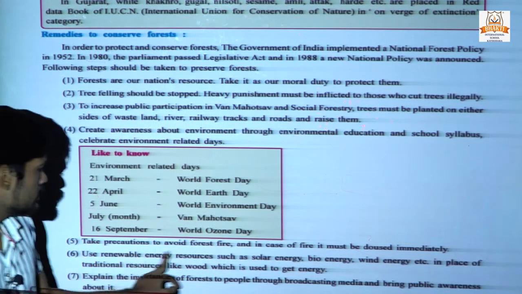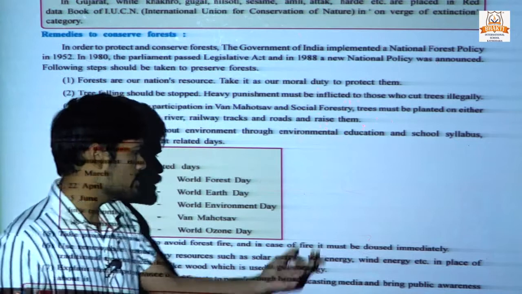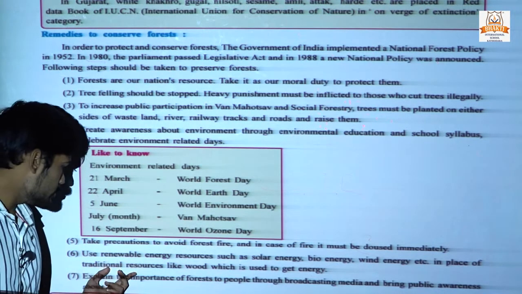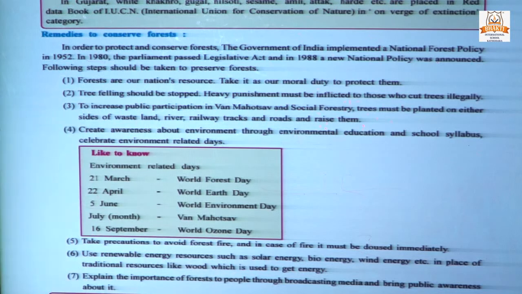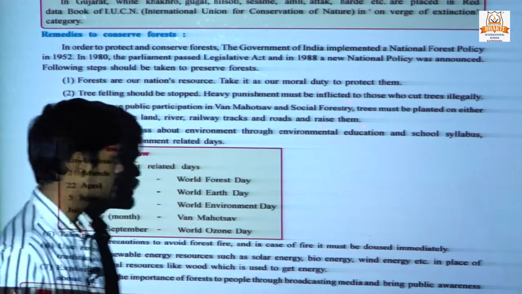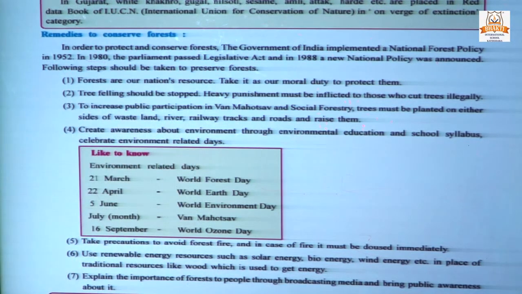Use renewable energy resources like solar energy, bioenergy, and wind energy, which don't cause pollution. Give up the use of traditional resources like wood to get energy. And last, explain the importance of forest to people through broadcasting and media, and bring public awareness. Two points: public awareness first, and second, creating awareness in children. These are the remedies to conserve forest.